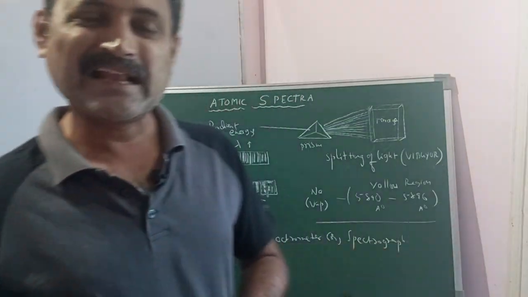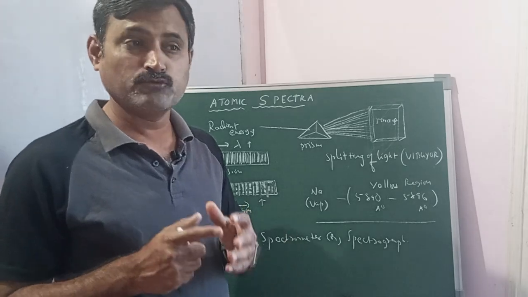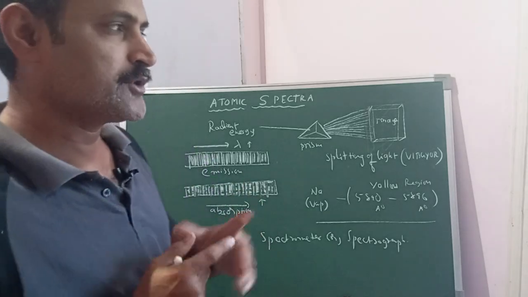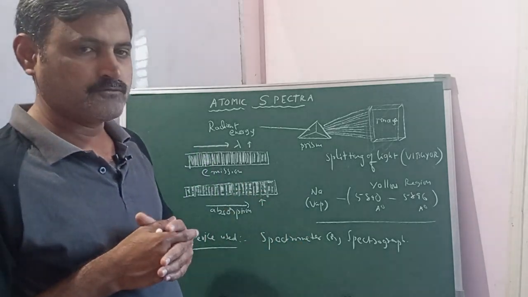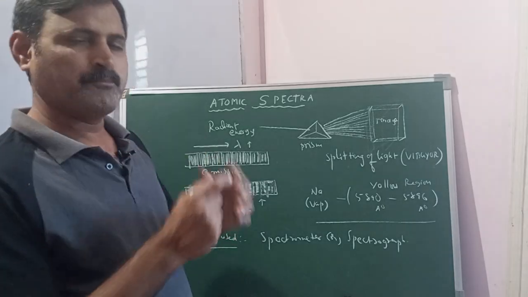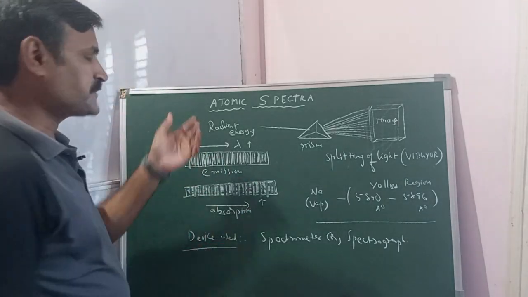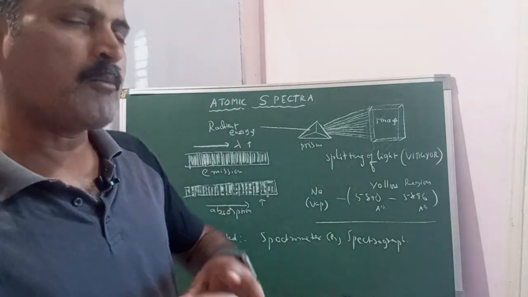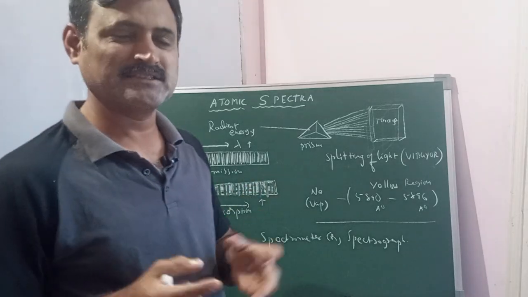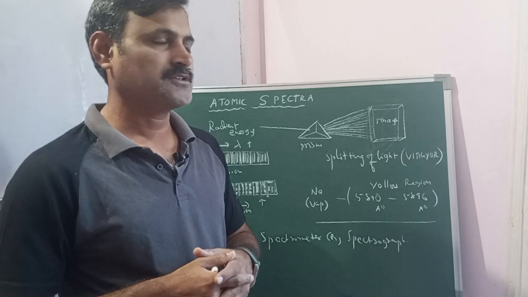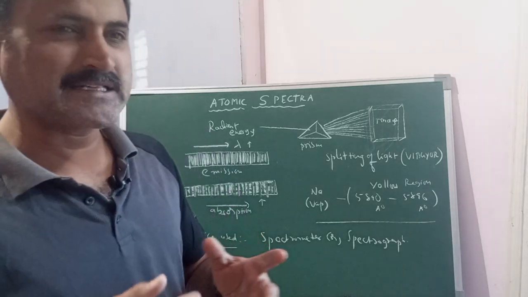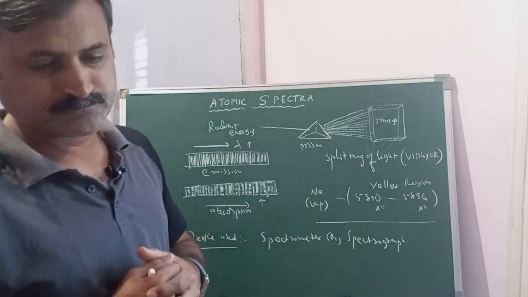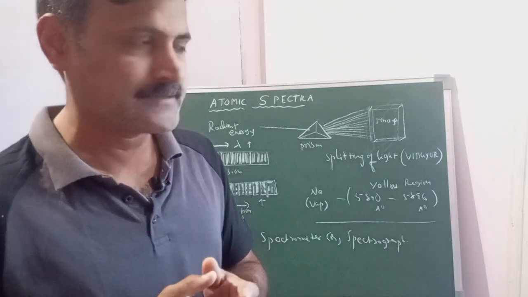As you all observed in the last class, we have discussed the photoelectric effect. Now in this session from structure of atom, class 11 PUC or intermediate, we are going to discuss a very important concept, atomic spectrum, or the spectrum formed by different kinds of gases, metals, atoms, molecules, etc. in the vapor state.